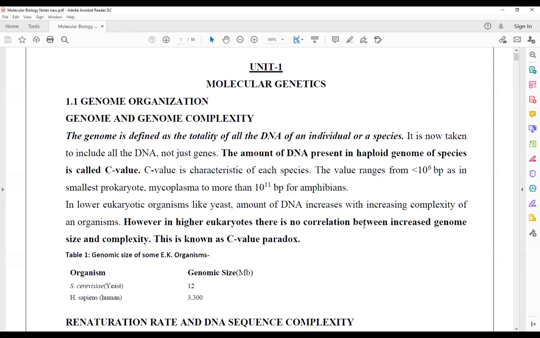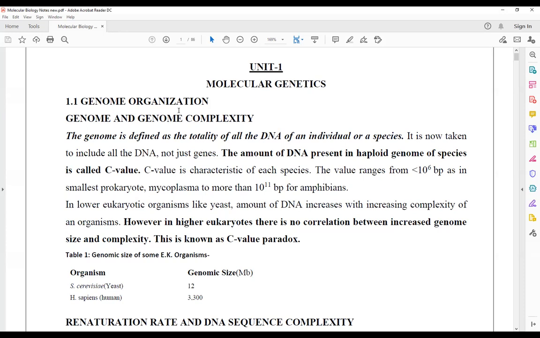So, hello students and welcome back to the first class of molecular genetics. That is the most important topic of molecular biology. We have finished classical genetics and now we are going to start with molecular genetics. This will constitute the modern molecular biology, that is DNA replication, transcription, translation, all the different aspects of molecular biology will be included here.